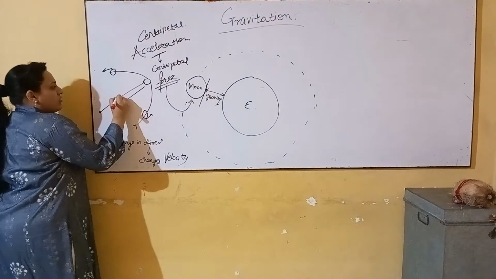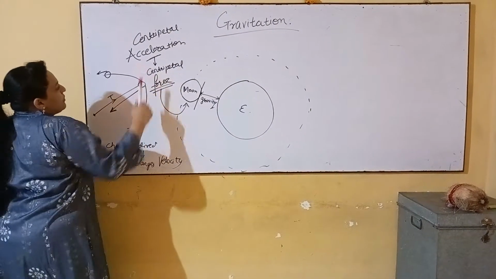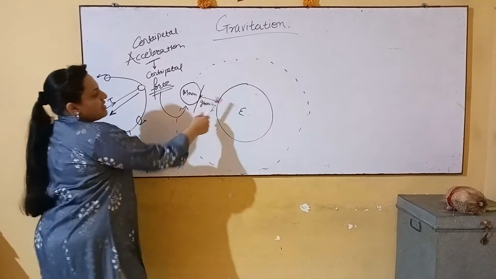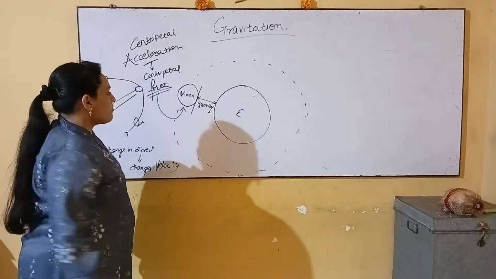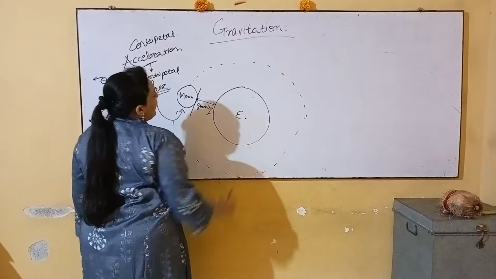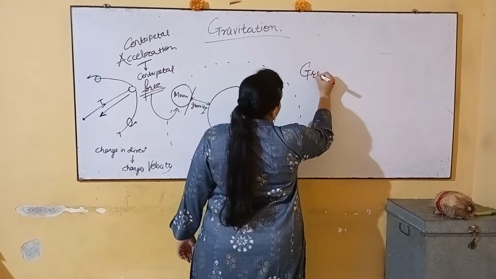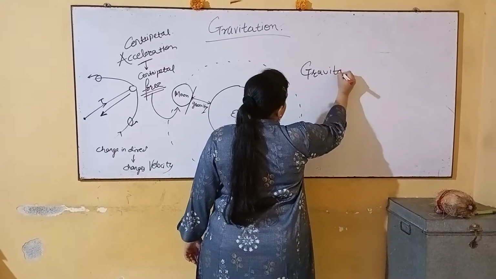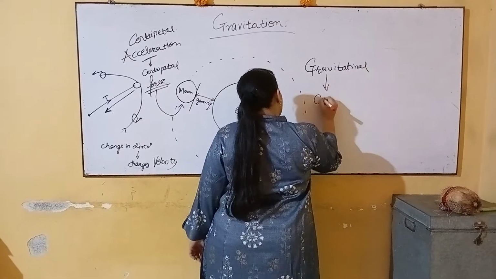Here the tension force between the string and the stone lets the centripetal force act. But in this case, no string is provided. So how does the centripetal force act? There is a force of mutual attraction, that is the force of gravity or gravitational force, which provides the centripetal force.